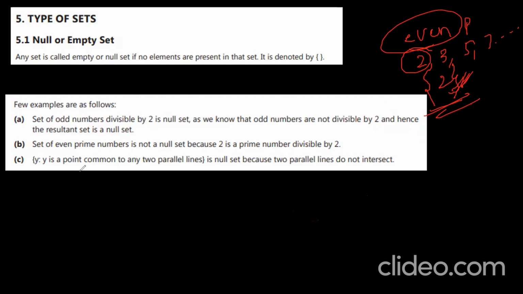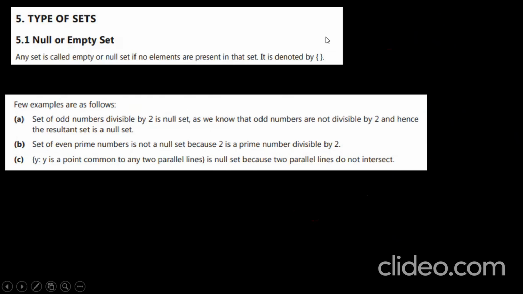Next, {y : y is a point common to any two parallel lines} is a null set, because, what they said, these are two parallel lines. Any common point between two parallel lines? Parallel lines means they do not intersect. Whenever they intersect, you get a common point P, right? But because they are not intersecting, they go like this. So do we get any intersection point or common point? No. So parallel lines cannot have any kind of common point. Okay, got it? Yes, very good.